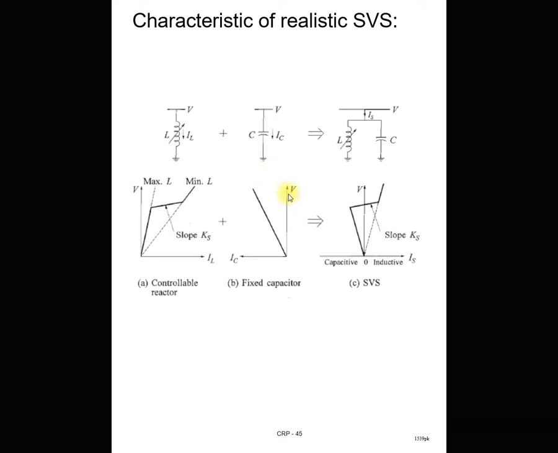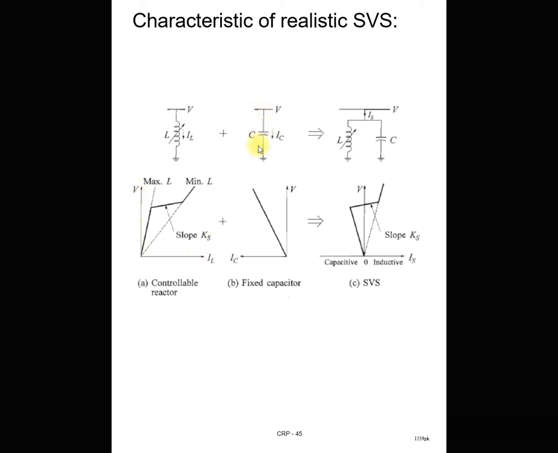Then the fixed capacitor VI characteristic: you can see that as you provide more capacitive current, the voltage at the particular bus increases. There is a linear relationship between voltage and current, but that is in the second quadrant. When you combine both the characteristics, the control reactor and fixed capacitor characteristics, that becomes the whole SVS characteristic. And this is the practical SVS characteristic. I again repeat, the practical SVC is nothing but a shunt connected variable reactor and fixed capacitor combination. Individually we draw the variable reactor characteristic, so it looks like this.